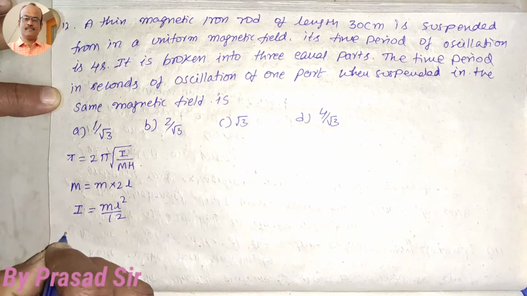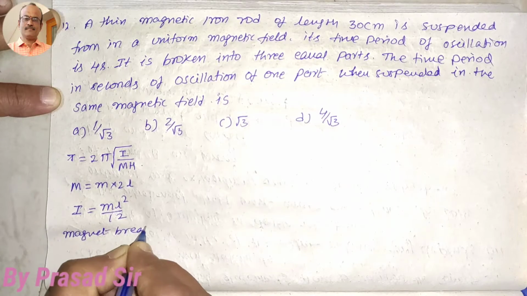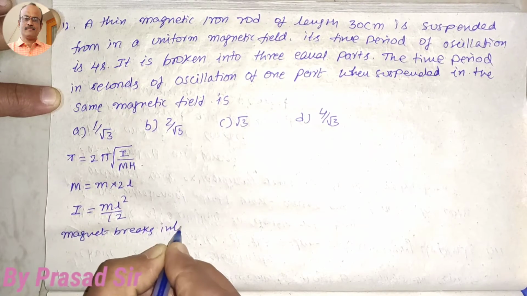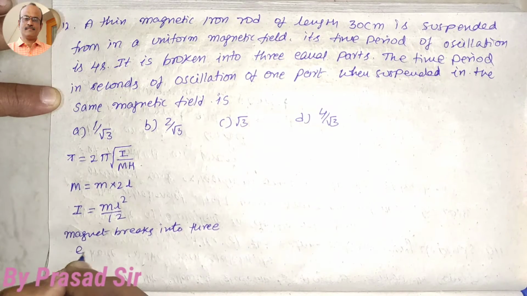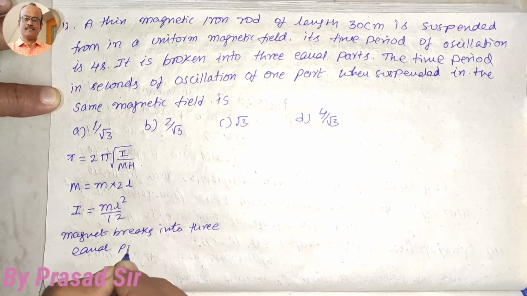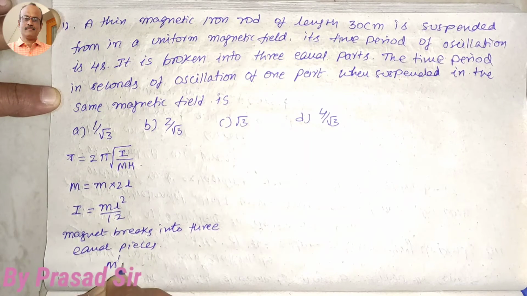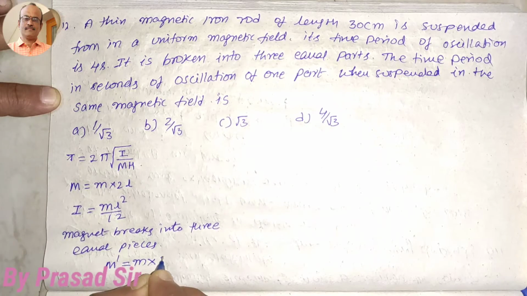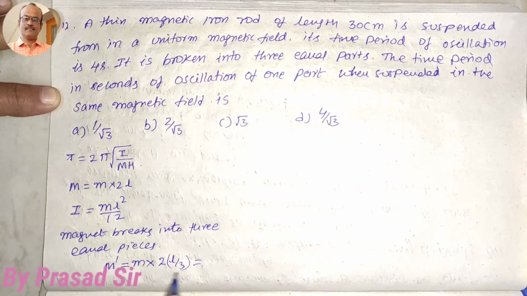Then what happens here? The magnet breaks into 3 equal pieces. Then what happens to the magnetic moment, small m into 2 into length L by 3? So that's why it is M by 3.